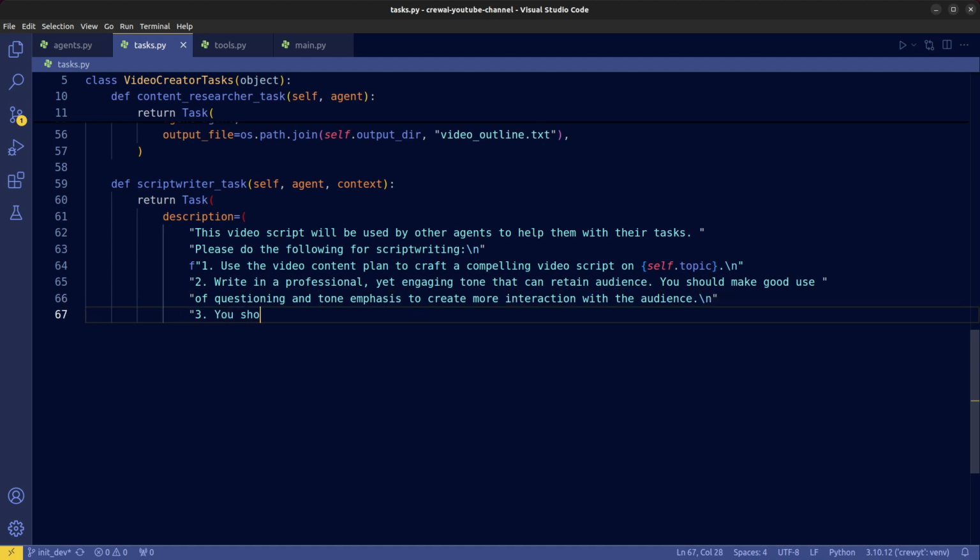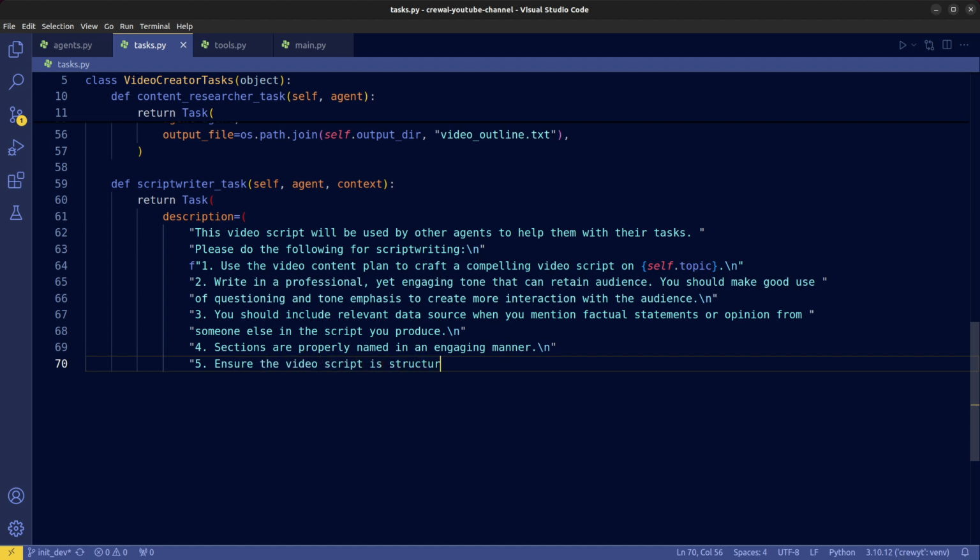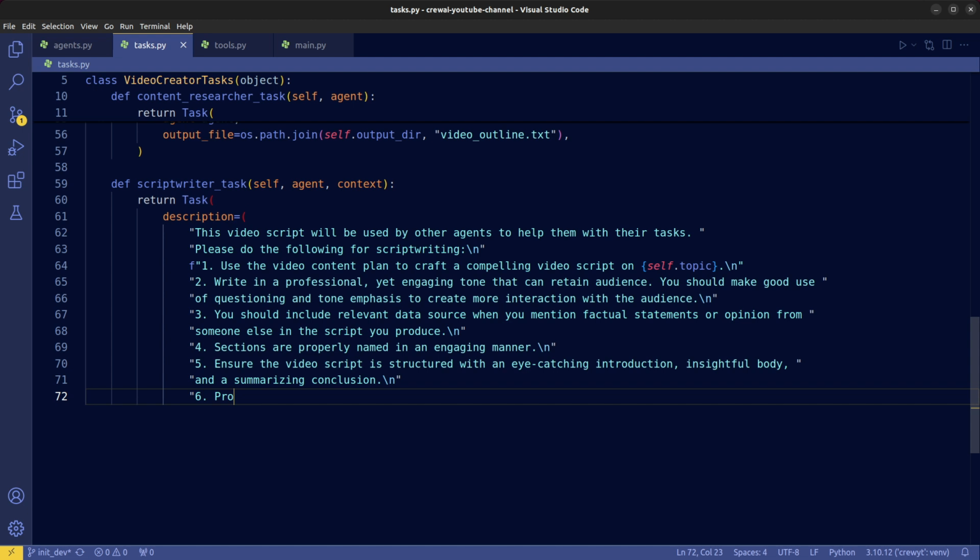We also require the agent to include data sources for any factual statements made throughout the scripts to build up credibility and trust with our audience. The scriptwriter should also come up with good section titles to ensure the script flows well and is easy to follow. Additionally, we specify the desired structure for the video script. We also state the importance of producing a script that is free of errors.